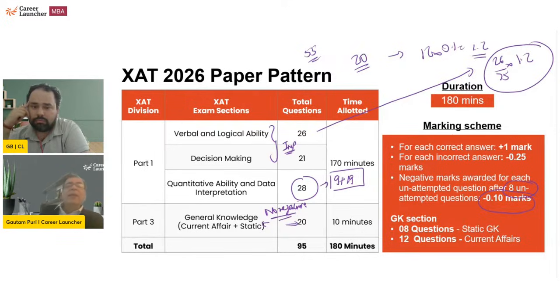And if you look at 170 minutes available for these 75 odd questions, means verbal, logic and decision making तुम कुछ भी करोगे, 50-55 minutes you'll be over with each. Okay, so about 100 minutes gone between these two sections, and you'll have about 70 minutes for QA. बहुत हुआ तो 65 minutes हो जाएगा. Okay, and which is why I'm saying this is a paper which you should be willing to spend time on.